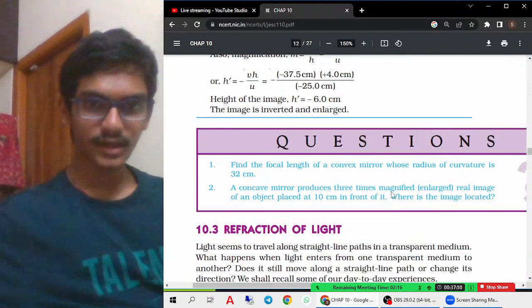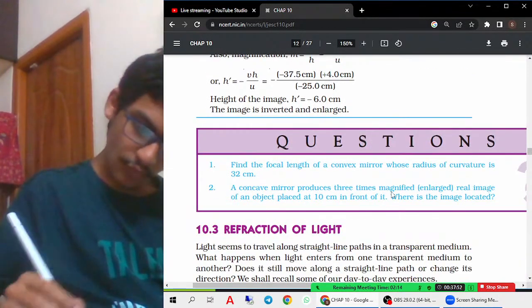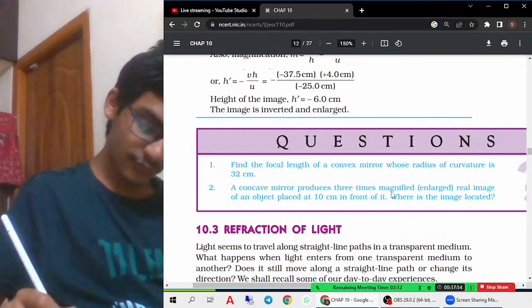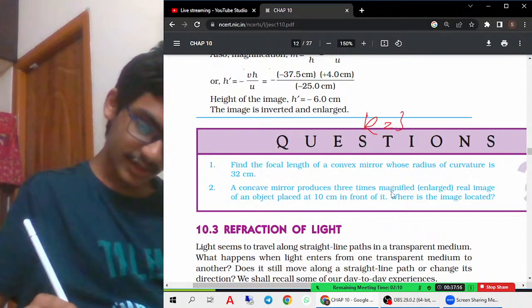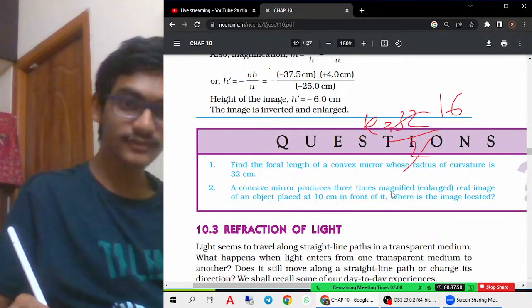Let us solve the question. Okay, we have to find the focal length. Radius of curvature is 32, so 32 by 2 means 16. So 16 is the focal length.